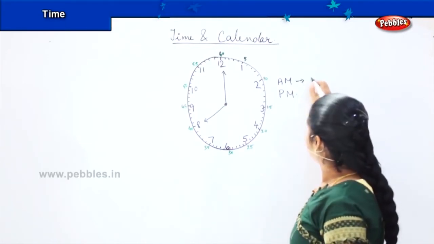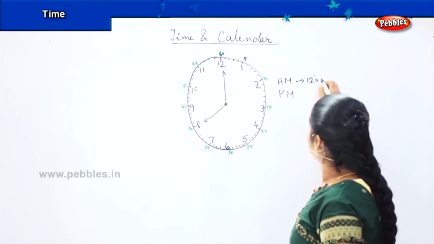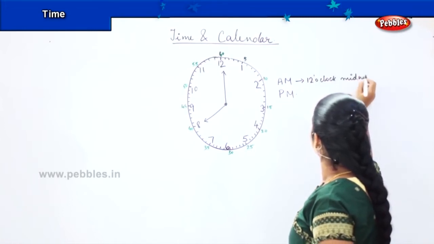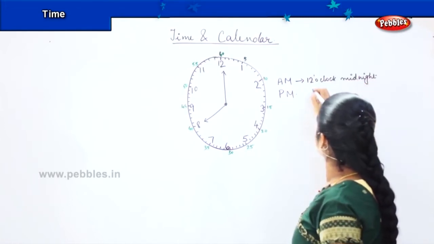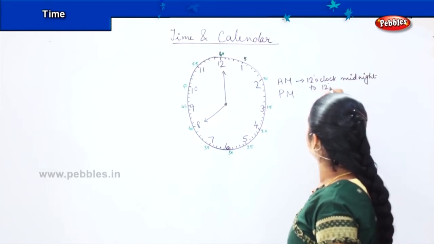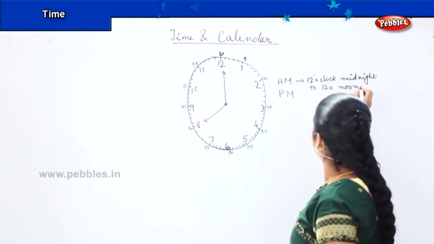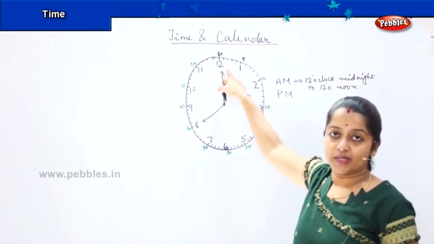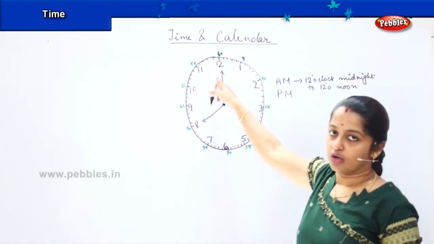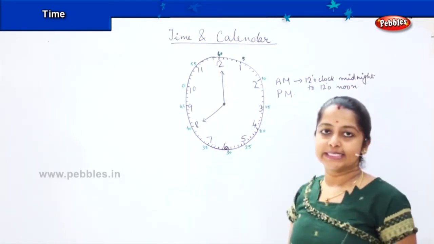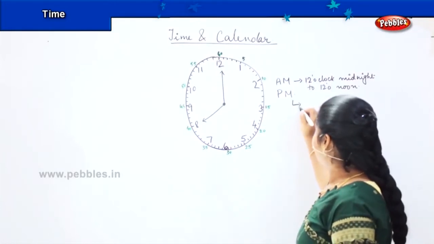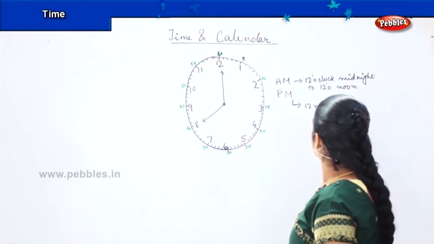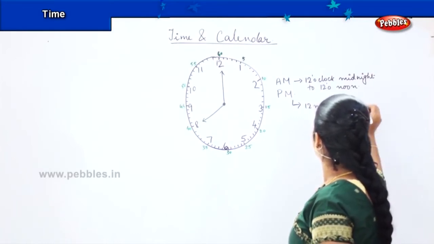So generally from 12 o'clock midnight to 12 noon, we considered it as AM. That is starting from midnight 12 o'clock till afternoon 12 o'clock, the 12 hours is considered as AM. And PM will be from 12 noon to 12 midnight.